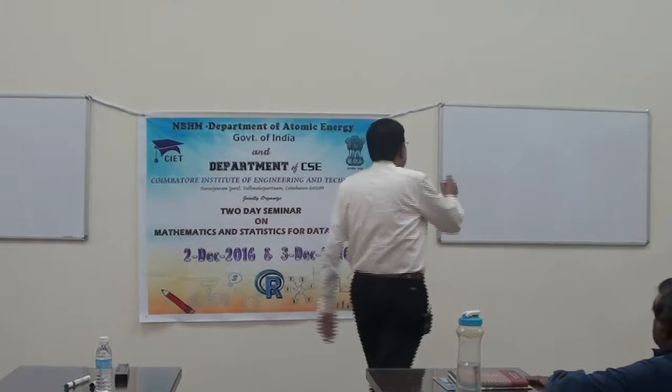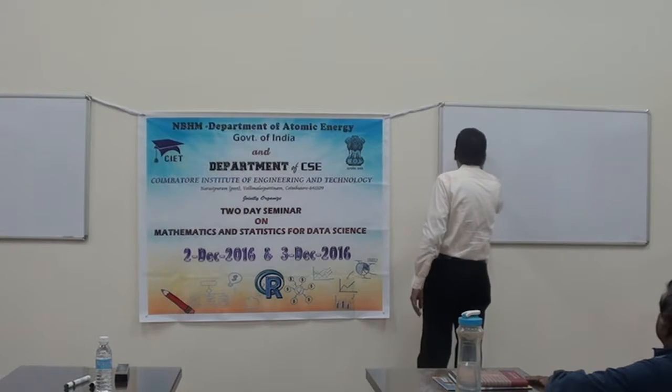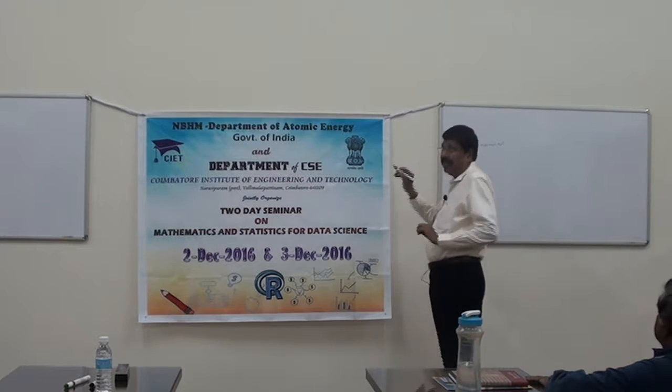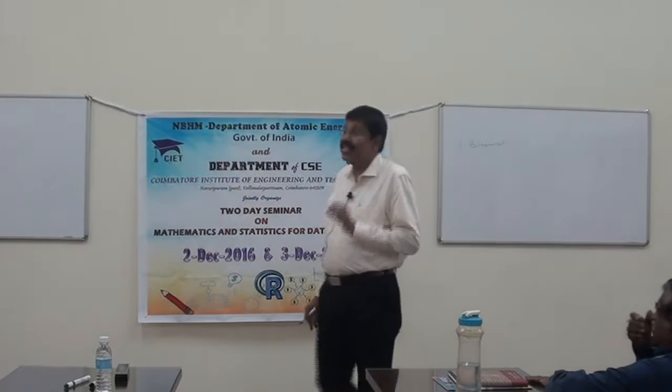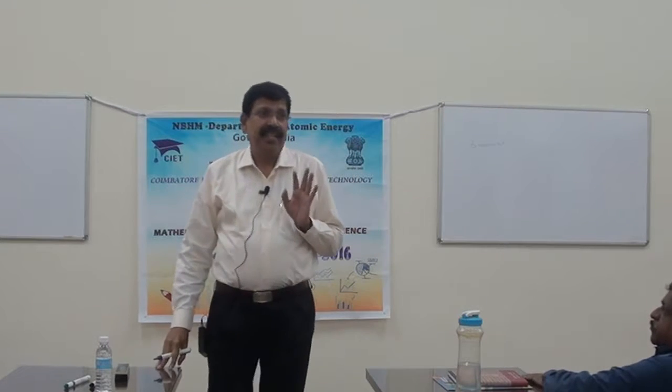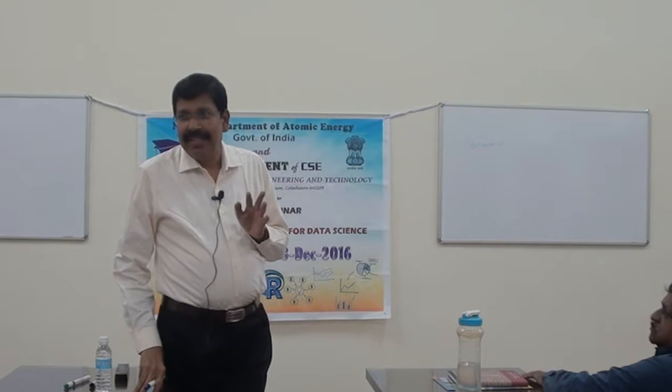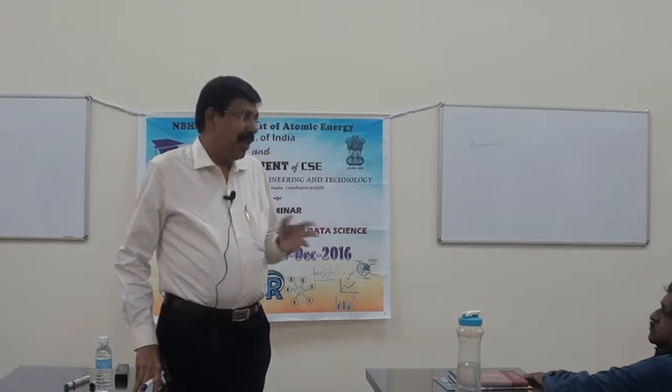Very powerful one is binomial. Binomial distribution. It is a discrete distribution. Binomial, only 2 things can happen. As I was telling you, whether it will pass or fail.